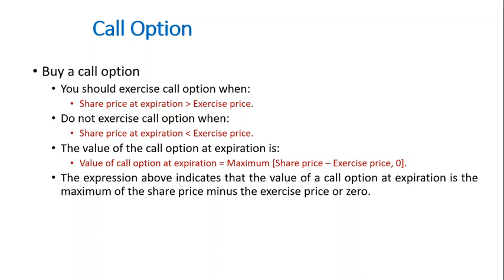Going further, as I mentioned, we'll discuss the call option first. I'll continue with the same example.